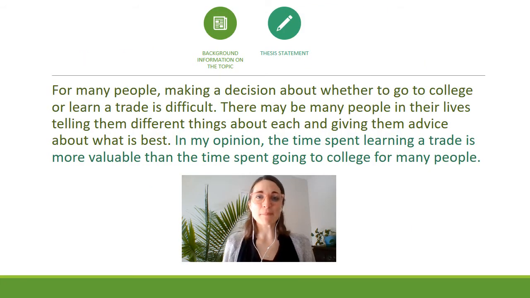Take a look at this sample introduction. You can see that the background information on the topic is written in green and the thesis statement is written in blue so that you can easily distinguish them and see their purposes. This paragraph says, for many people, making a decision about whether to go to college or learn a trade is difficult. There may be many people in their lives telling them different things about each and giving them advice about what is best. In my opinion, the time spent learning a trade is more valuable than the time spent going to college for many people.